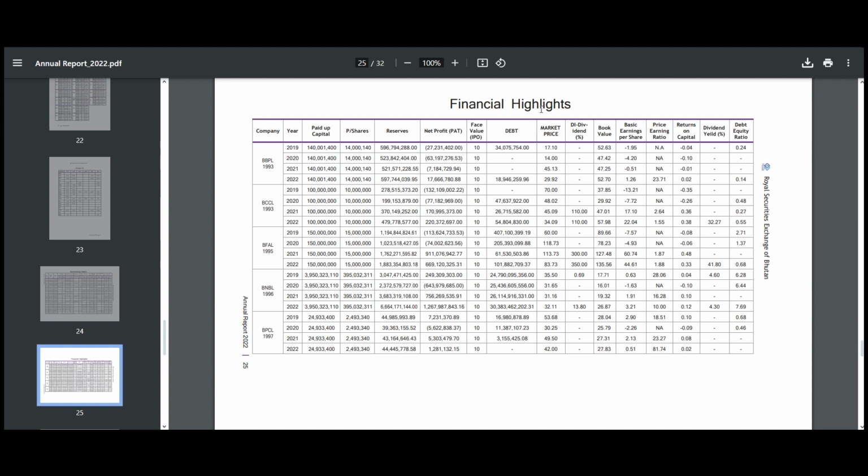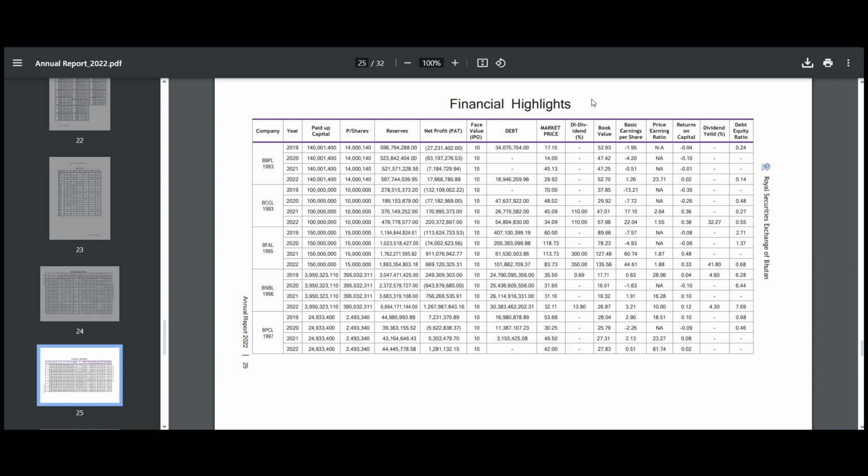So if they're not in profit, how will we know? I think if they are in brackets, it means they are not in profit, right? Yes, it means it's negative. The bracket indicates a negative value, so they are at a loss. Okay, profit after tax. And so by reading this kind of information in the financial highlights, what will it tell the shareholder?